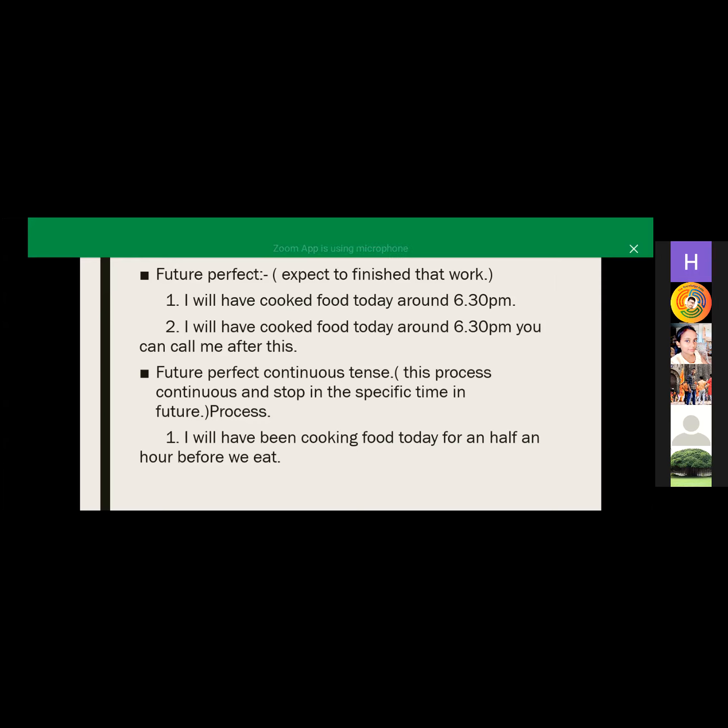Means the Hindi meaning of this is: मैं हाफ एन आवर से पहले हाफ एन आवर से खाना बना रही होंगी जिस टाइम बिफोर वी ईट मीन्स जिस टाइम से पहले. Okay, just wait. That is, I will have been cooking food today for half an hour before we eat.